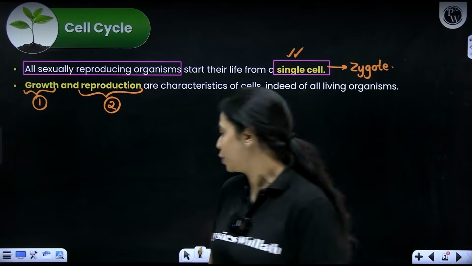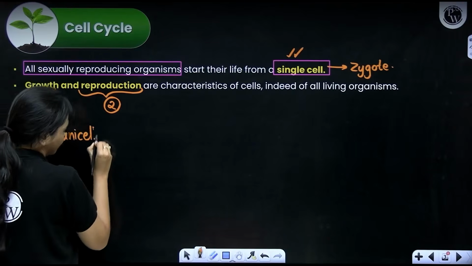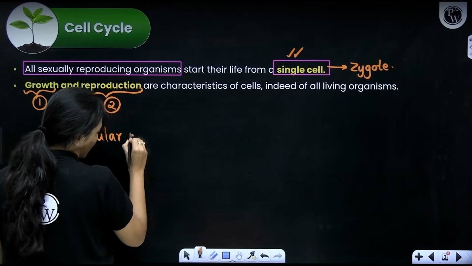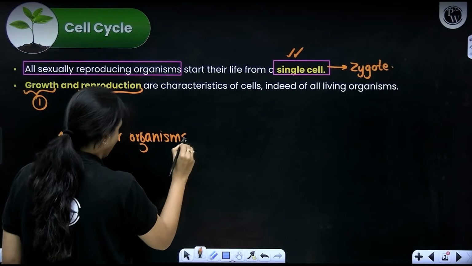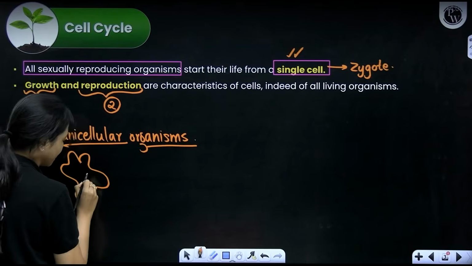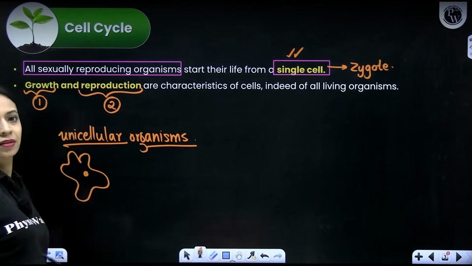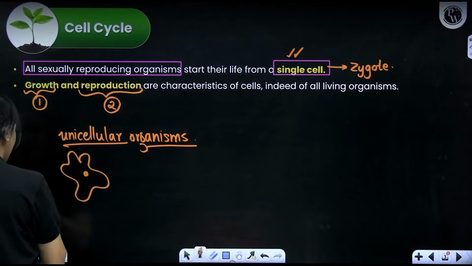In fact, if you think about unicellular organisms like amoeba, okay, let me quickly draw here an amoeba. This is one amoeba. When it was formed, it was very small. It grew in size.